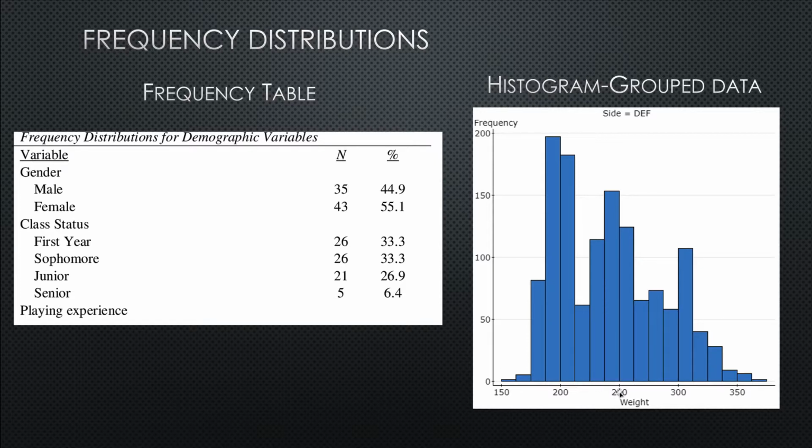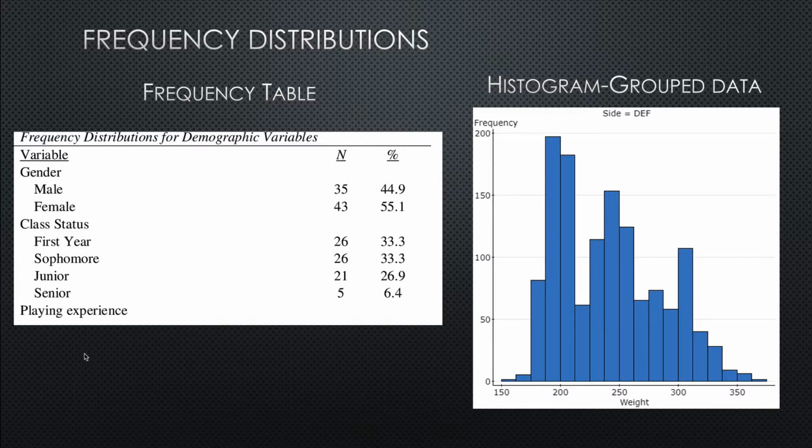What this specifically is showing, and I don't know that this is accurate, this is NFL data. These are defenders. This is the average weight of these individuals. So we see that there are very few individuals, maybe 1 or 2 that fall in this category, versus there are almost 200 people that fall in this category, just below 200 pounds. And then we see a drop off, then up and down. And that kind of, again, shows us the different weight distributions for people in the NFL that play defense.